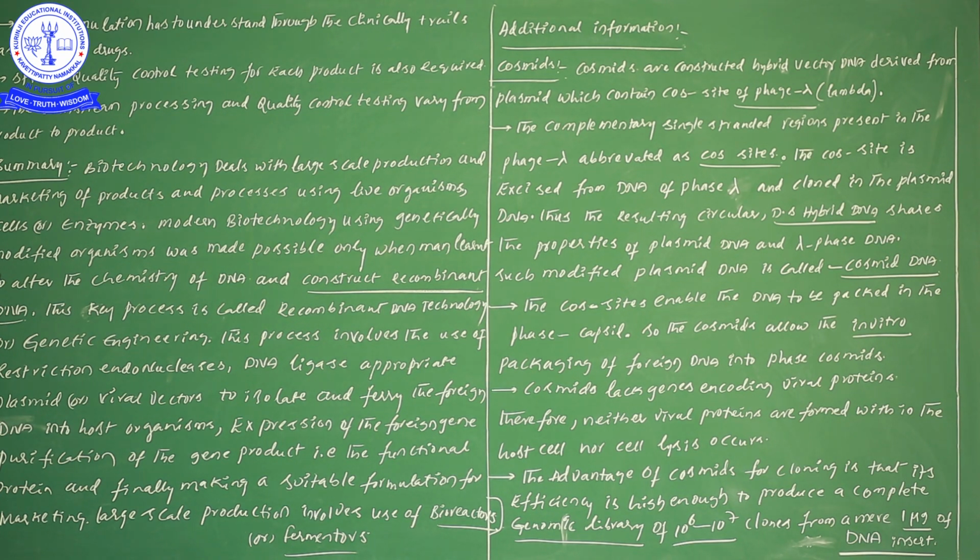By using these cosmids, the advantages are high efficiency. In order to produce a larger genomic library, even if you use 1 microgram of DNA, we can produce approximately 10 to the power of 6 to 10 to the power of 7 clones by insertion of just 1 microgram of DNA.